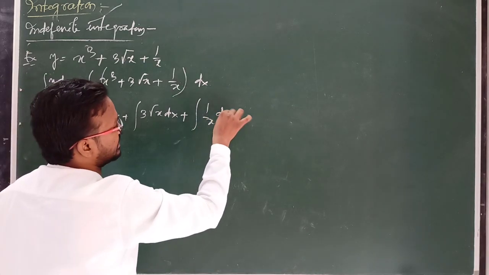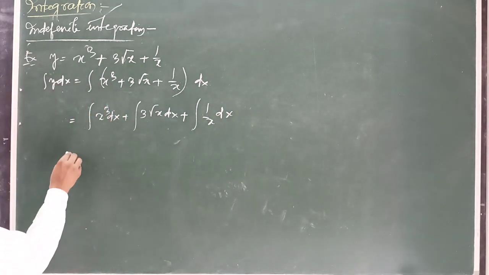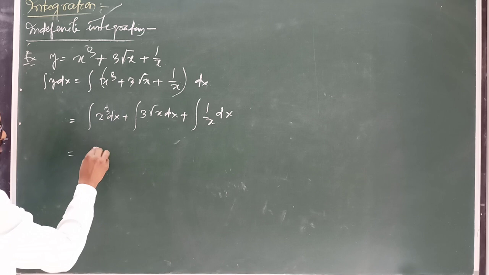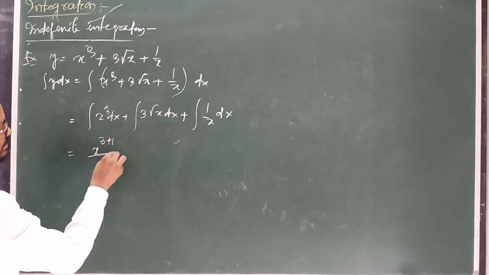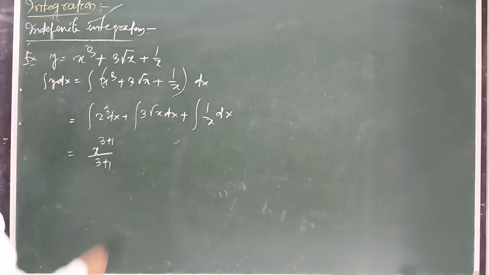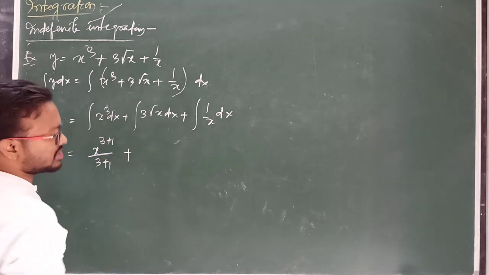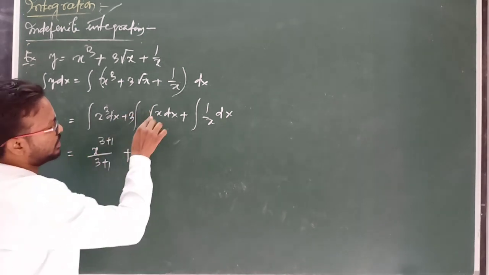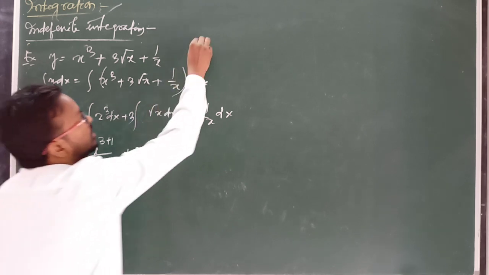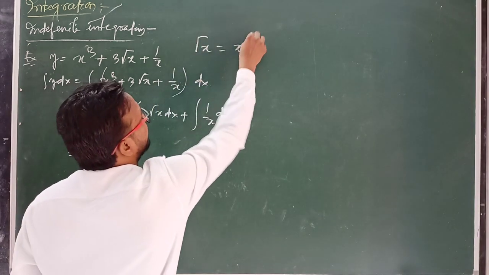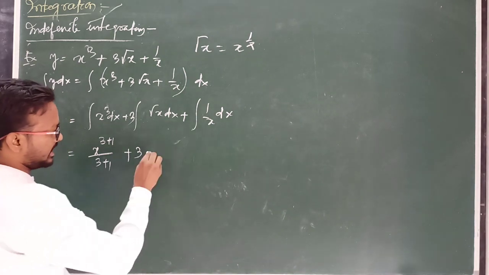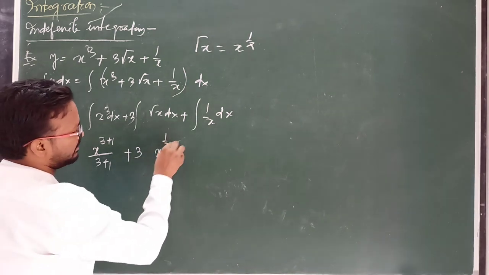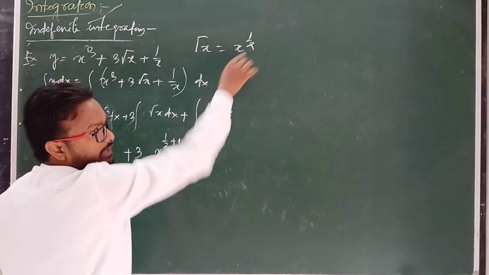For x cube we have to use the formula, x to the power 3 plus 1 by 3 plus 1. Then 3 is a constant quantity, so we can take it out of the integration. So 3 into root x, meaning x to the power 1 by 2, so you can use the formula x to the power 1 by 2 plus 1 by 1 by 2 plus 1, because n is 1 by 2.